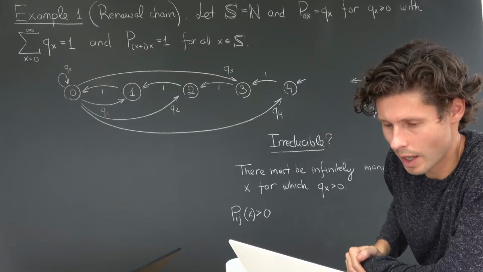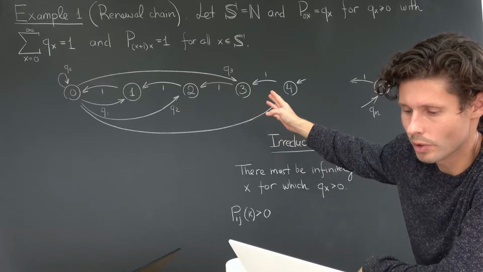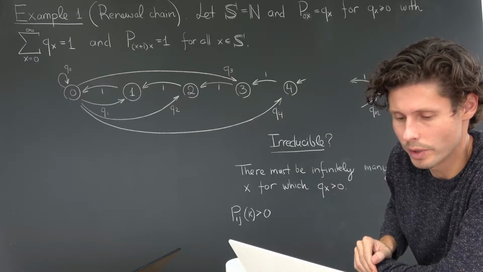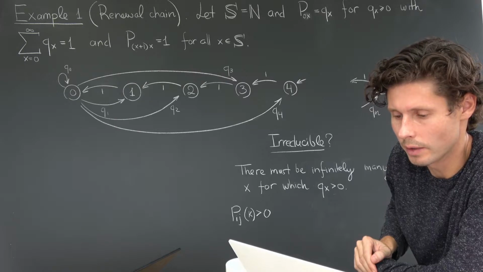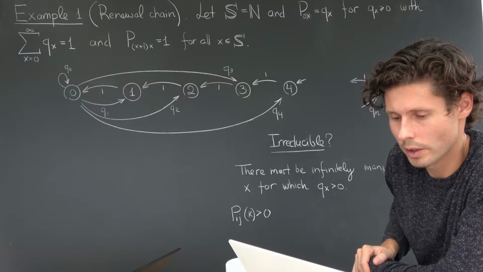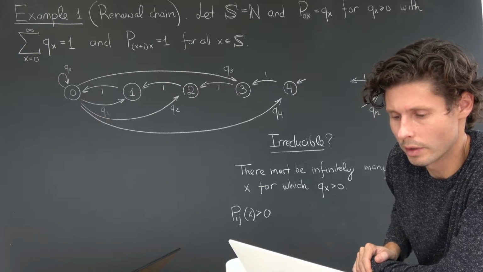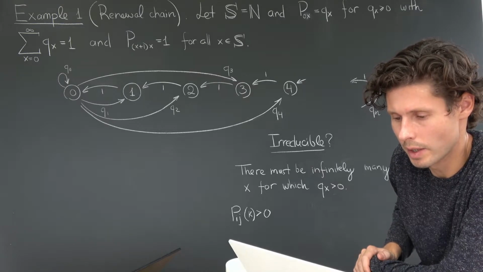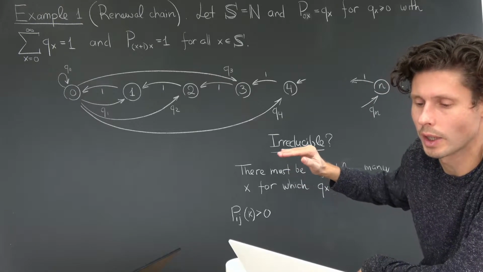It's not going to hold for, let's say, state 4 and state 60. That's not going to happen, because even when you start from 4, you're going to waste at least 4 steps to get to 0, which is the only state on your way to getting to state 60. So hopefully that's all clear. The only other remark regarding irreducibility is that when not mentioned, the definition of irreducibility always pertains to the state space.